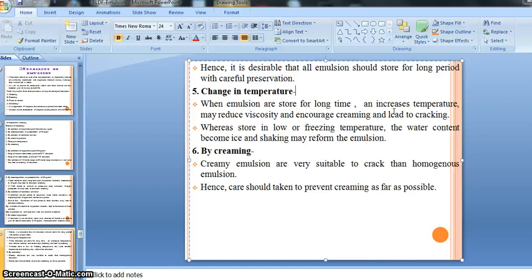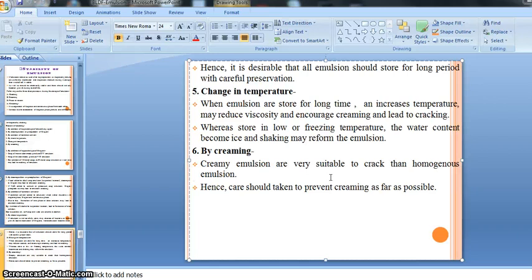Once our preparation has creamed, it leads to cracking, so the emulsion becomes cracked as well. So increasing temperature is also responsible, and viscosity is very important for our preparation.